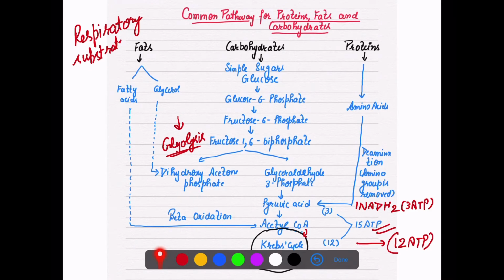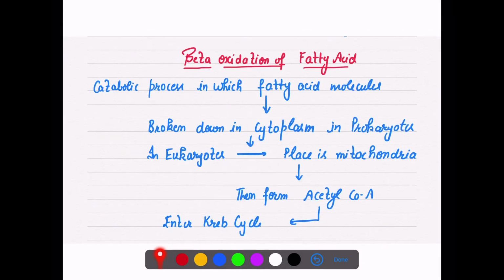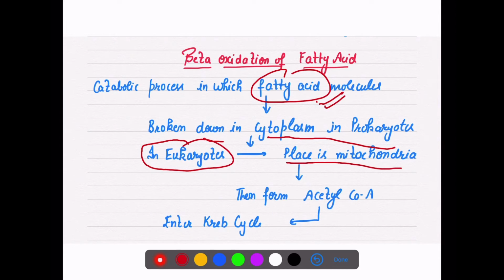So the question definitely comes to mind: what is beta oxidation? Beta oxidation is a catabolic process. Catabolic process means where breakdown takes place. Here, what is being broken down? Your fatty acid molecules. These fatty acid molecules are broken down in the cytoplasm in prokaryotes, but in the case of eukaryotes, they are broken down in the mitochondria, and once they are broken down, then through beta oxidation they form acetyl coenzyme A, and this acetyl coenzyme A enters the Krebs cycle.